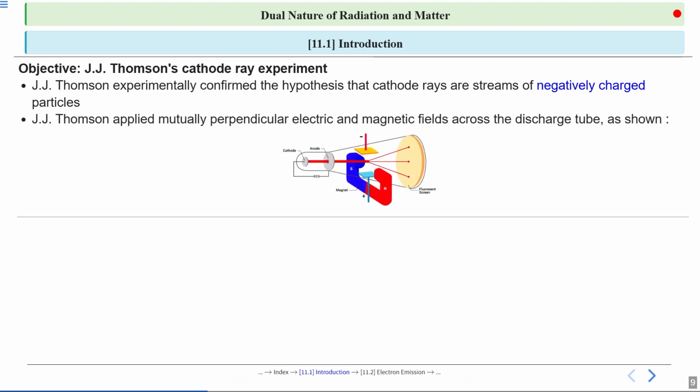Thomson set up his experiment. He used both electric and magnetic fields arranged at right angles to each other across a discharge tube. This setup allowed him to measure how the cathode rays respond to these fields, which helped him determine the charge to mass ratio of the electron.